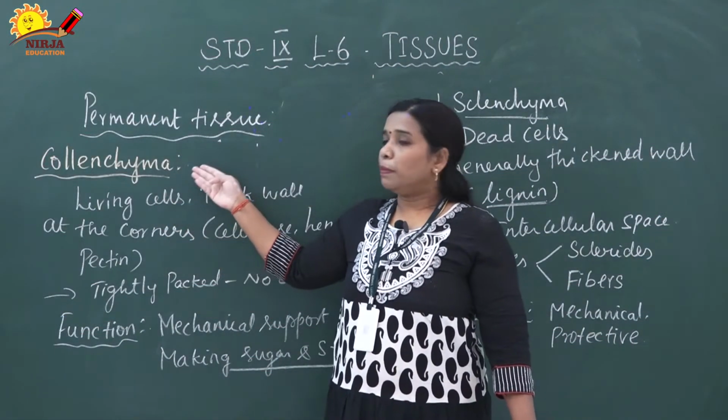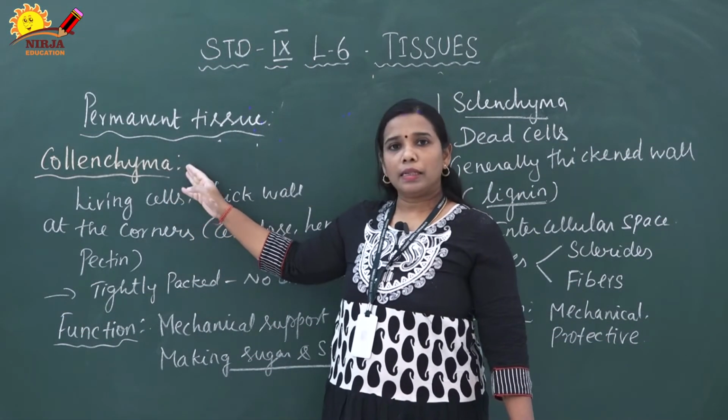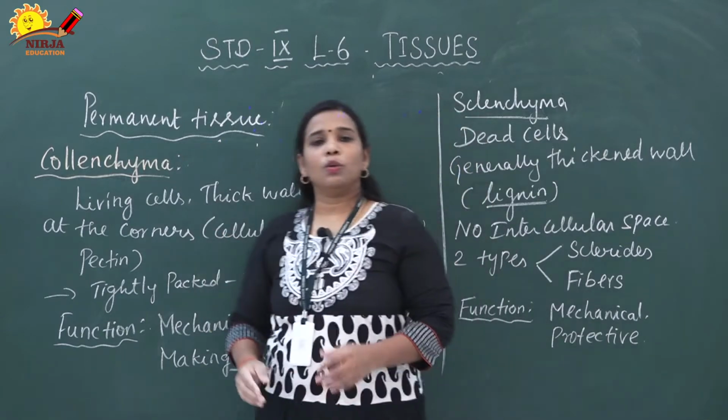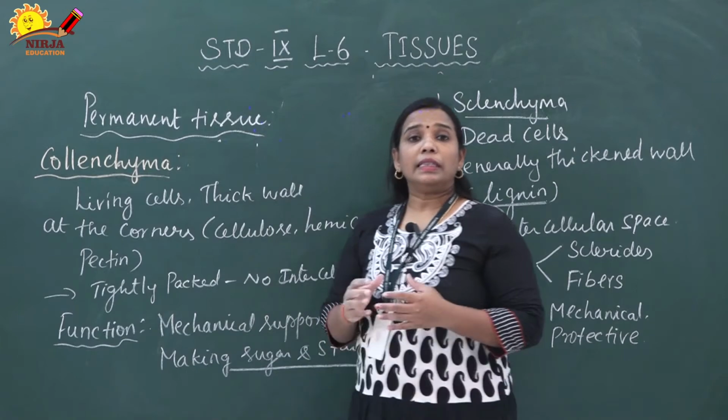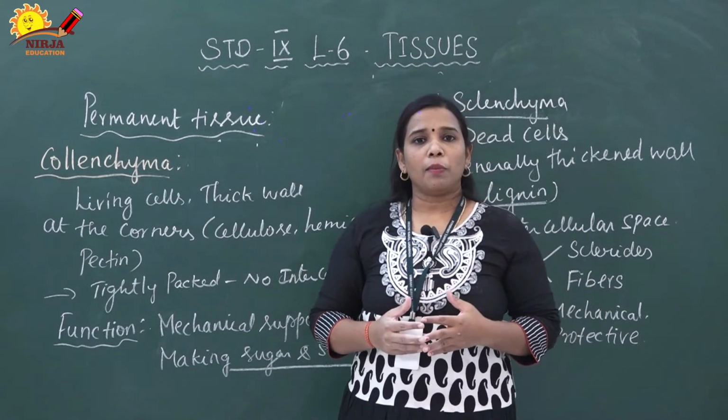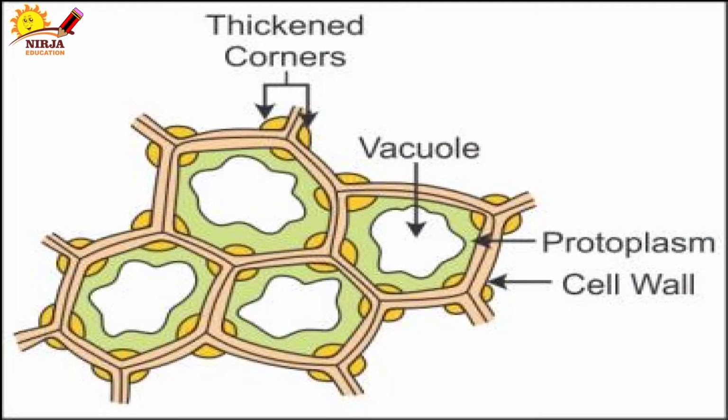Next simple permanent tissue is collenchyma. Collenchyma also has living cells. It is made up of living cells, but it has a thick wall. You can see the image. The thick wall is made up of cellulose, hemicellulose or pectin.